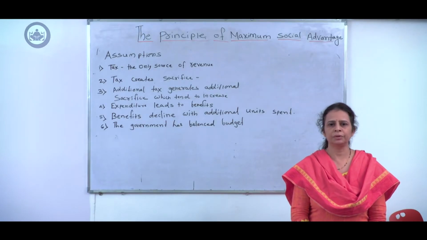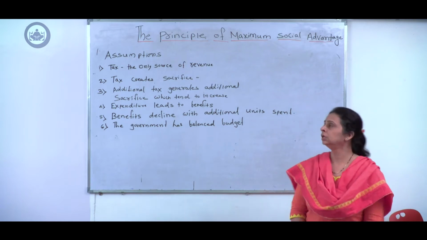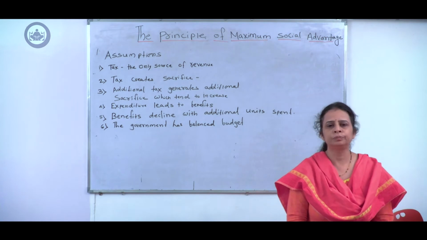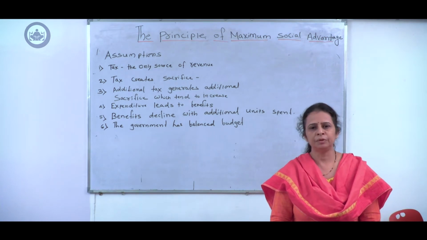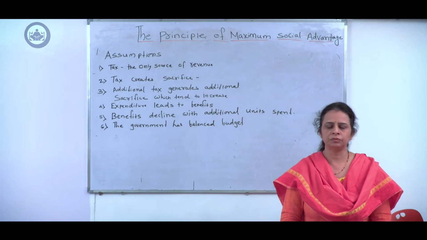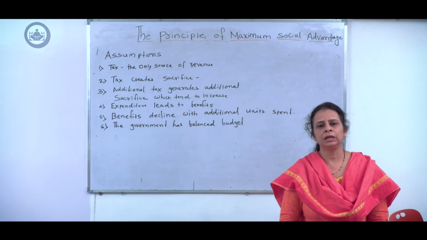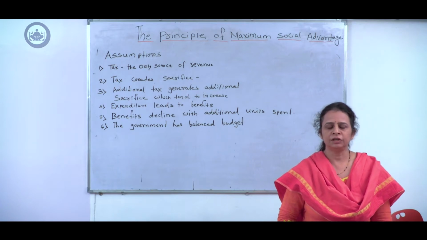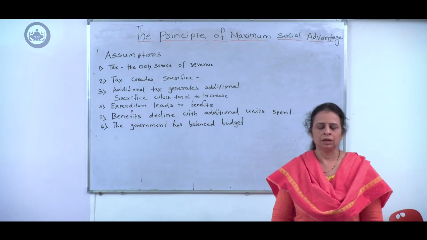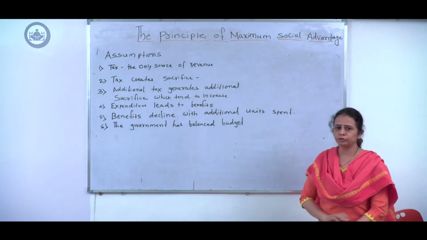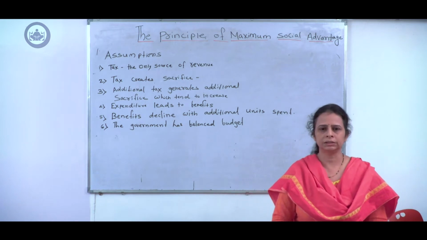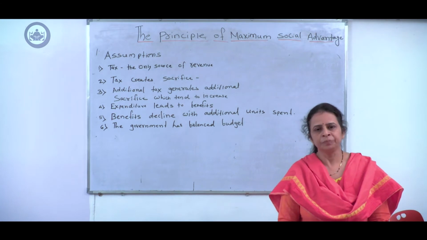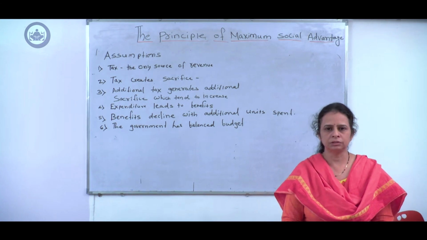I belong to Business Economics Department, and today I am going to speak on the principle of maximum social advantage. This principle has prime position in the field of public finance, and public finance is a separate branch of economics which studies the relationship between income and expenditure of the government and the dependency of income and expenditure on one another. This principle has been introduced by the famous British economist Dalton. According to Dalton, government activities should be such that there should be maximum advantage to the society.